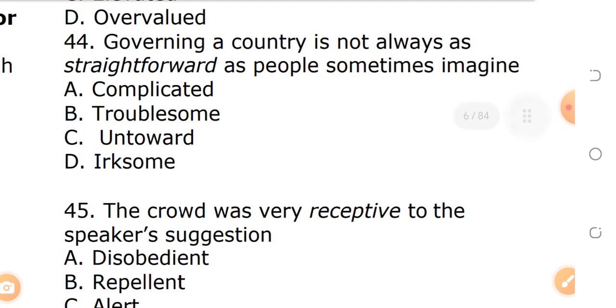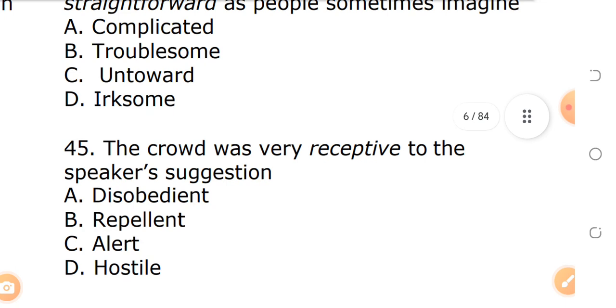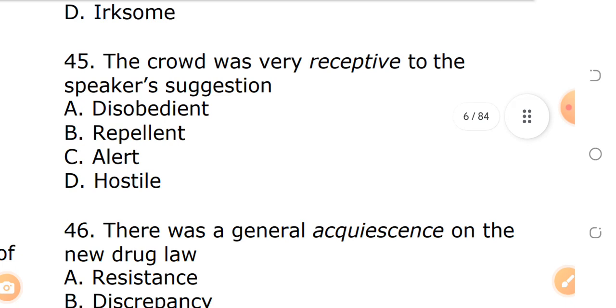Governing a country is not always as straightforward as people sometimes imagine. A. Complicated. B. Troublesome. C. Untold. D. Irksome. What do you think is the answer? Opposite meaning of straightforward. Is it complicated? Is it troublesome? Is it untold? Is it irksome? Try it in the comment section. Just try it. Remember, you are about to enter the exam hall, so don't dodge the assignments I give. Let's look at question number 45.